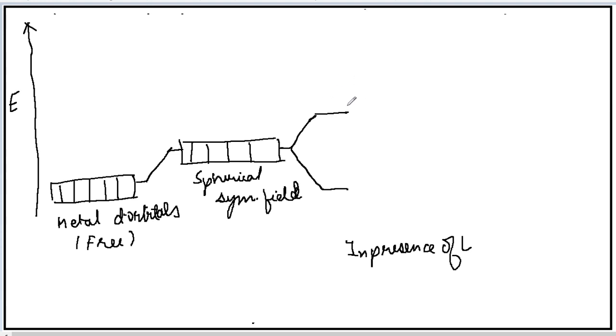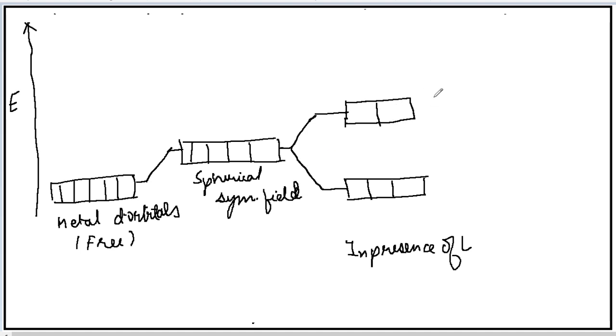Those orbitals whose lobes were on the axis will move to the higher position because their splitting will be more, so they will have more energy. These are these two orbitals, and the remaining three orbitals, that is dxy, dyz and dzx, whose lobes were present in between the axes, were experiencing less repulsion and will have lower energy. So this is how the splitting will occur.